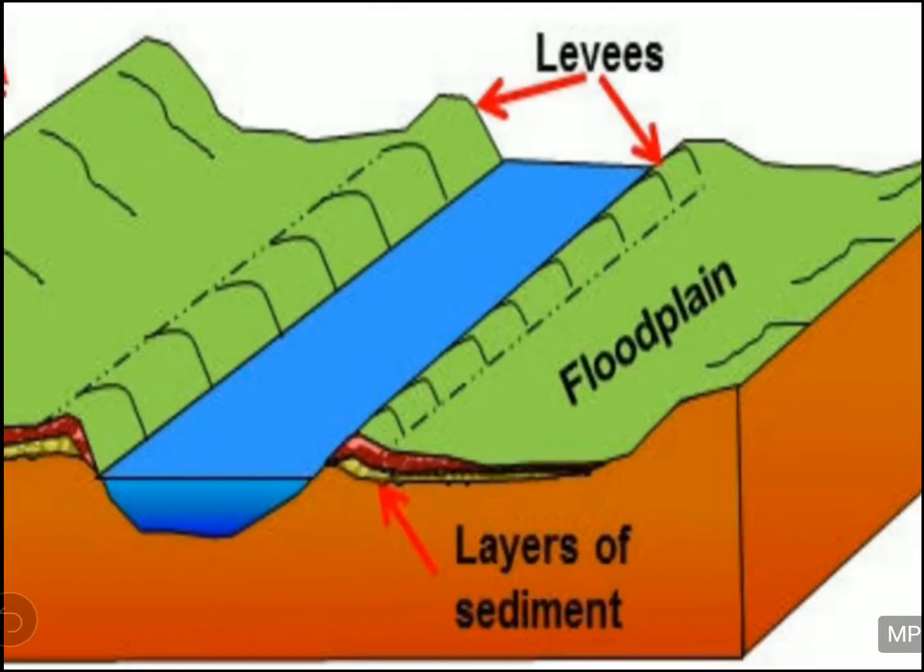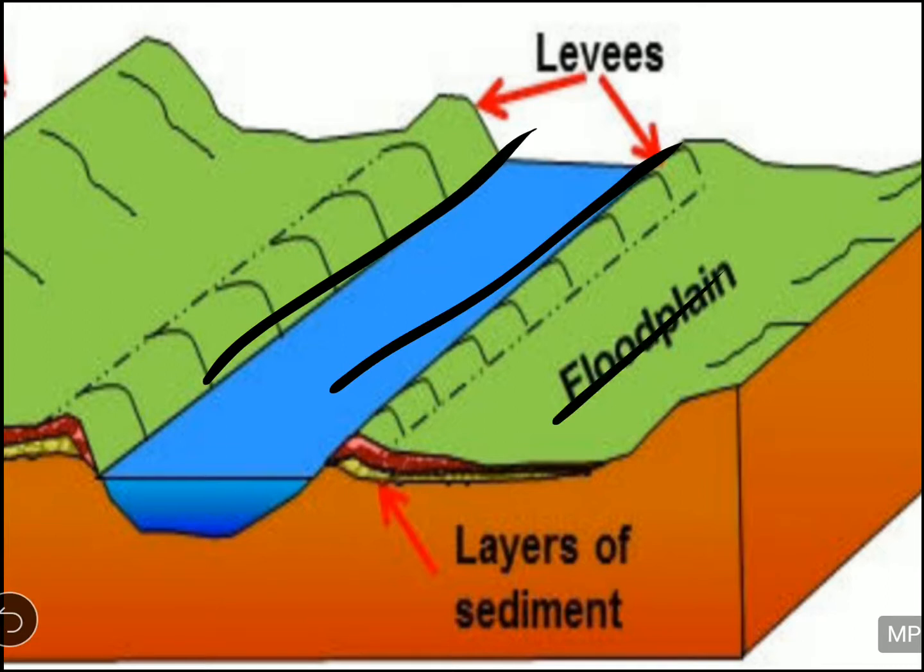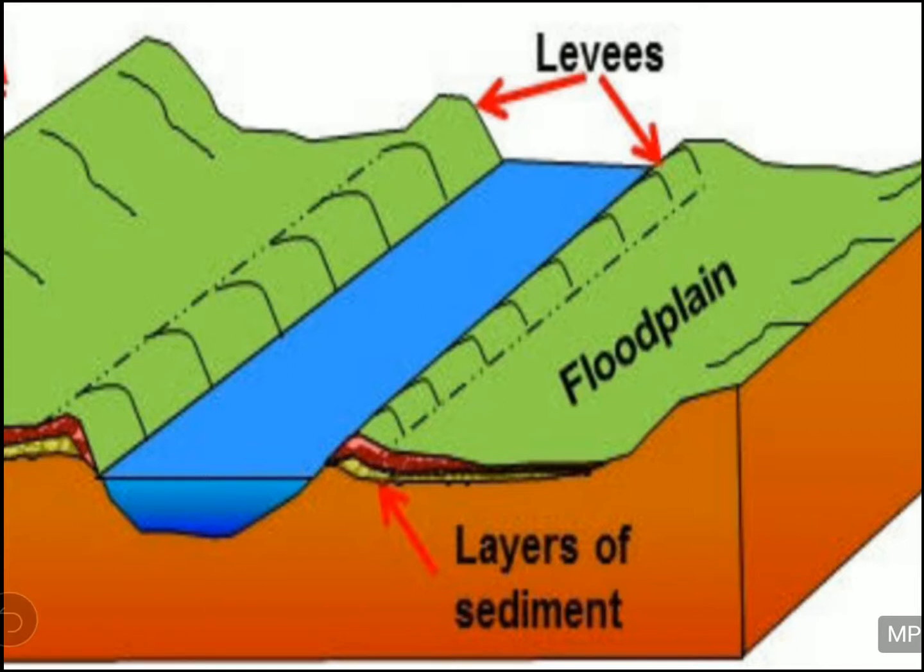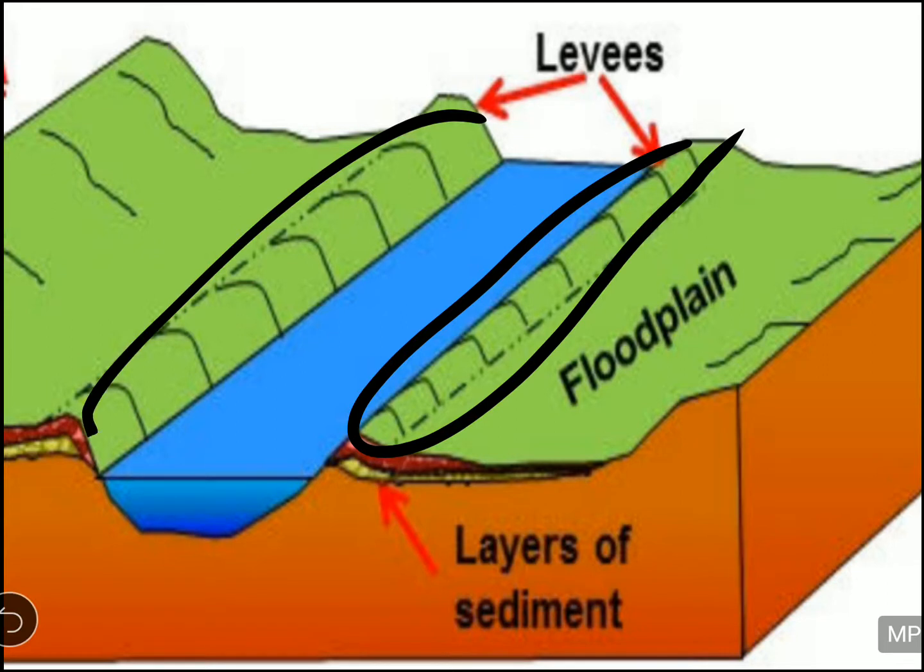Now we will discuss the natural levee. You can see the picture of floodplain. This is the river you have, and beside the river you have the floodplain on this side, and also you will have the floodplain on that side. Alright, so this is your floodplain. Now we are going to discuss the natural levee. This is your natural levee picture.